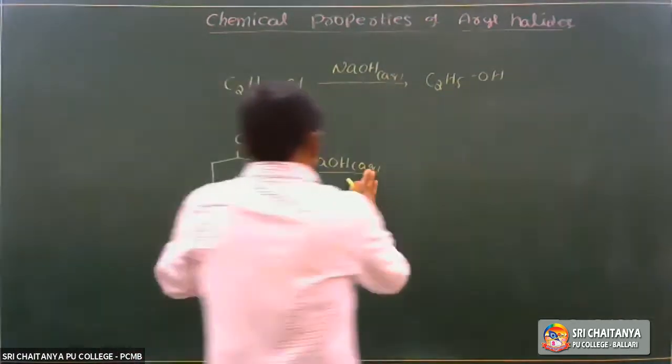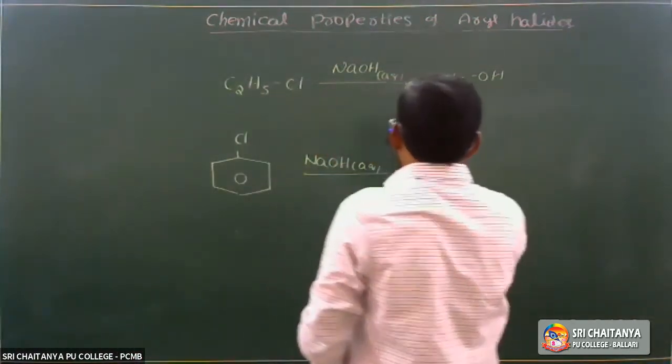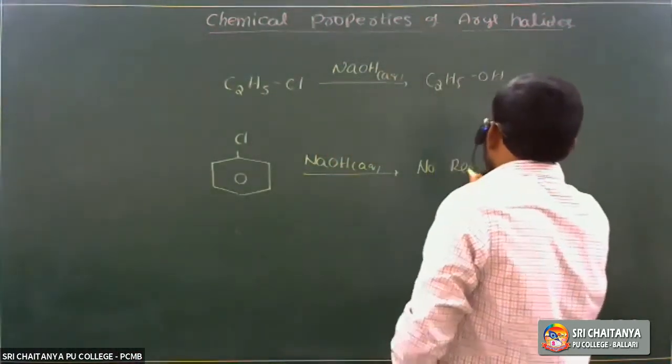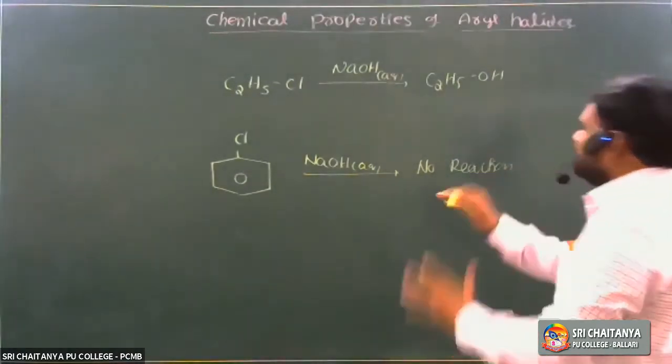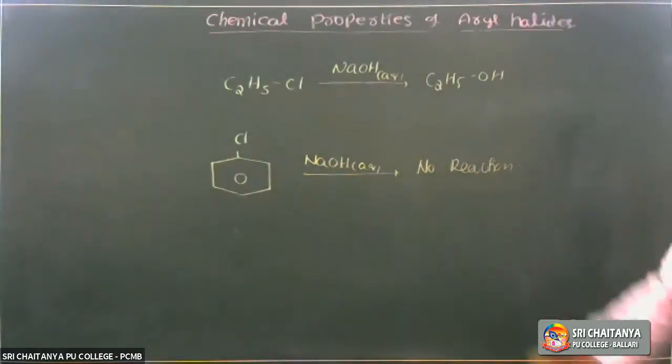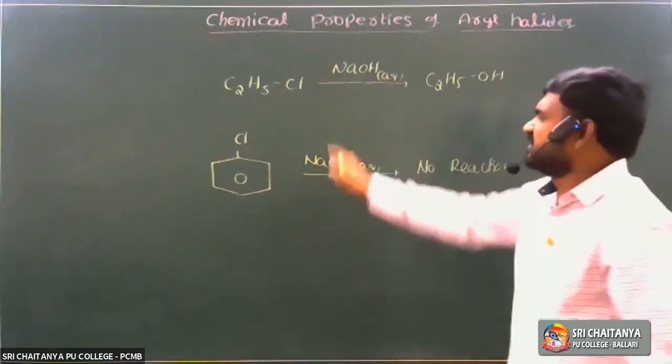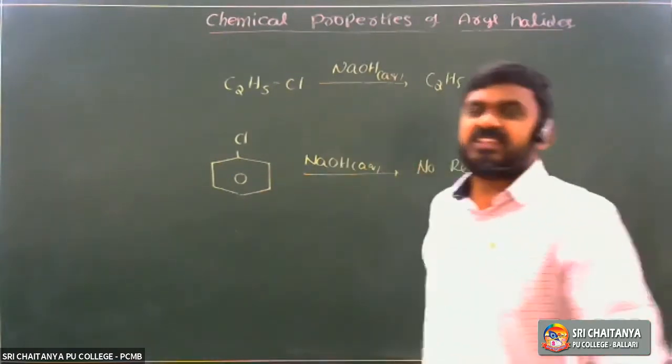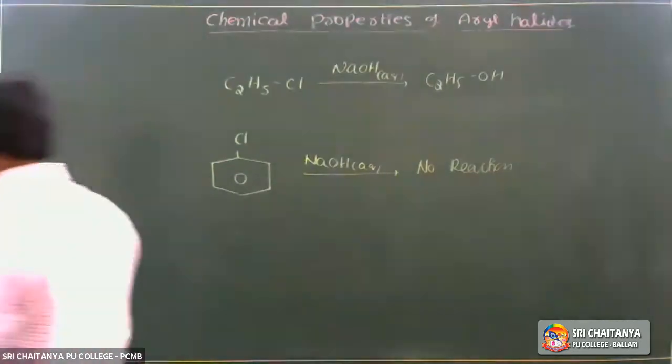Under normal conditions, no reaction takes place. So it is the evidence for less reactivity of haloarenes.